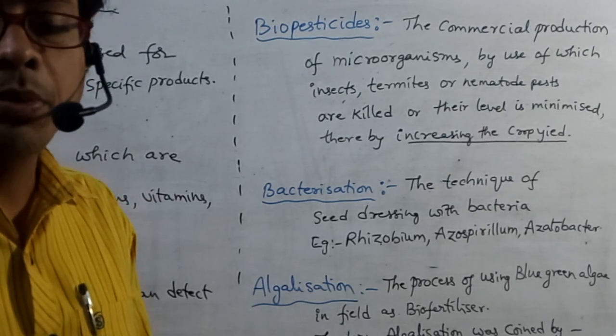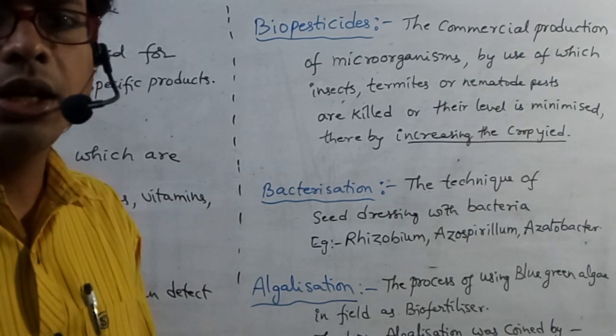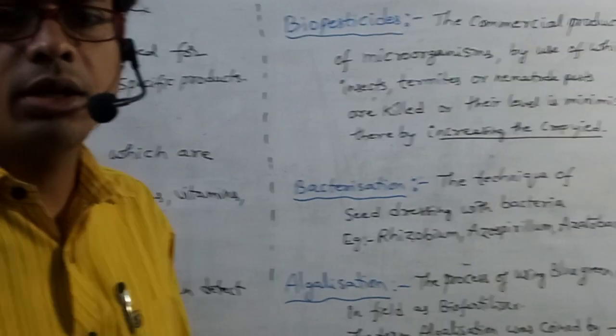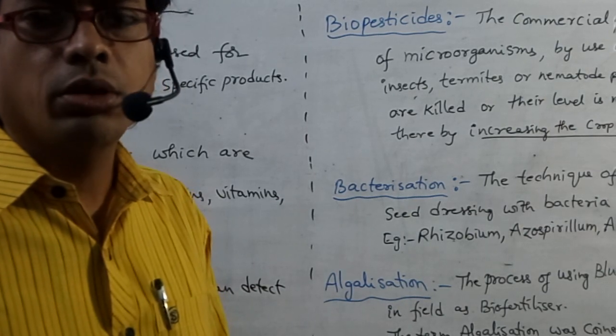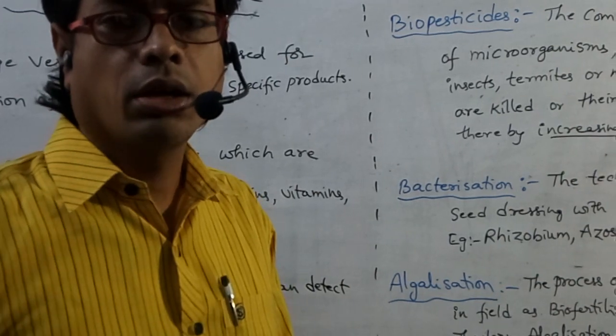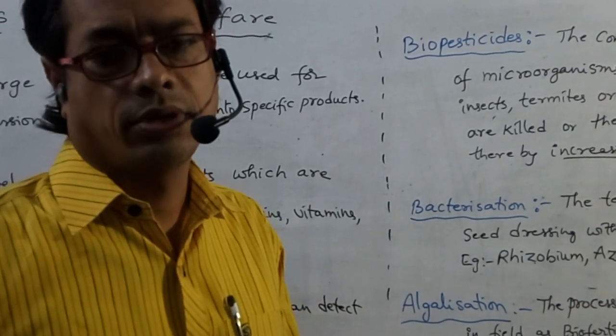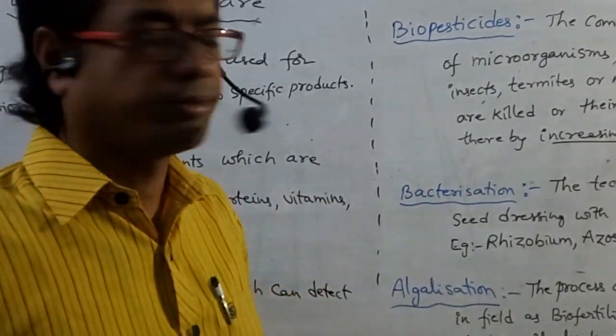What are the different types of biopesticides? That is BT cotton, BT brinjal, BT tomato, BT potato, BT soybean, BT corn, BT rice. Those are the different types of biopesticides.